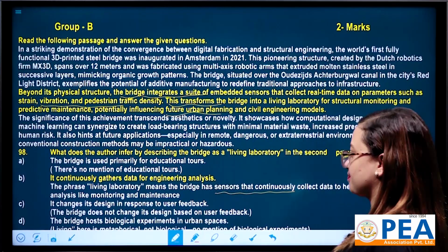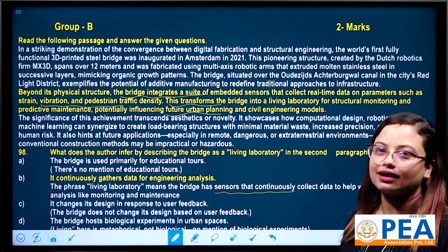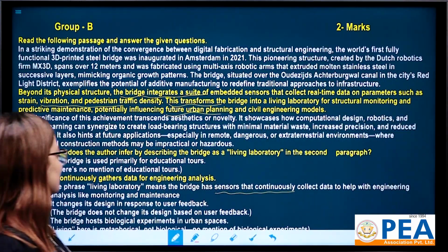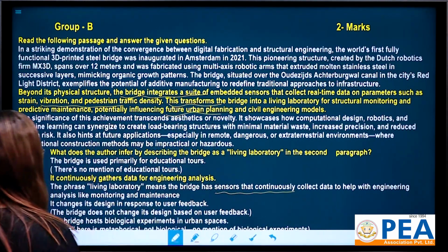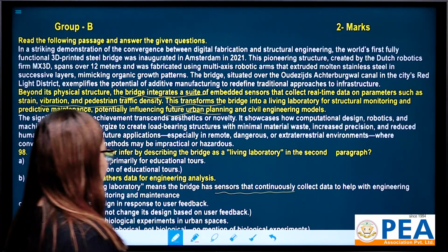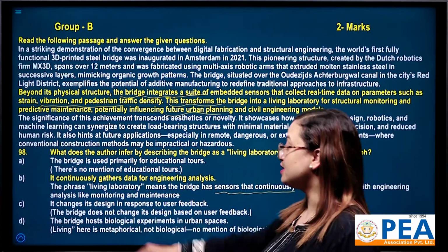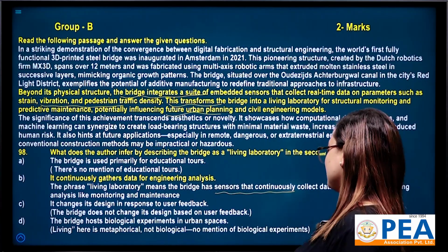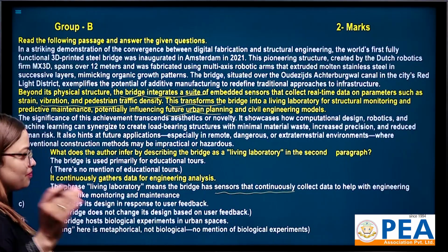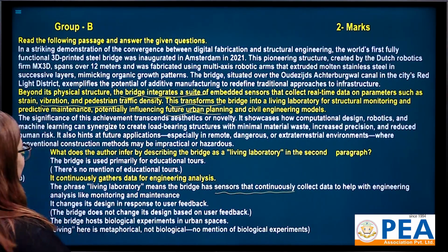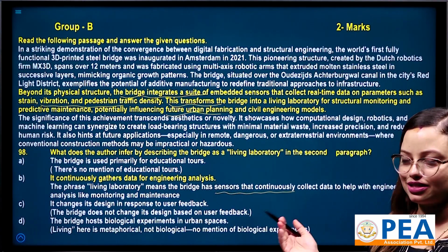What about option number C? It changes its design in response to user feedback. Why is this wrong? Actually, the breeze does not change its design based on the user's feedback. It never does that. The breeze hosts biological experiments in urban spaces. Actually, living here is metaphorical, not biological. No mention of biological experiments, right? That's why this is also wrong. For this question number 98, option number B, it continuously gathers data for engineering analysis, is the correct one.